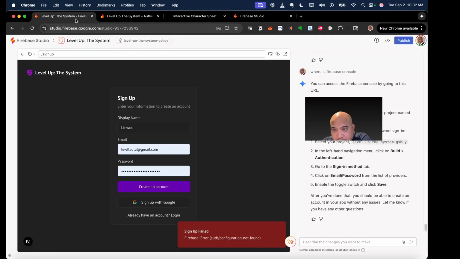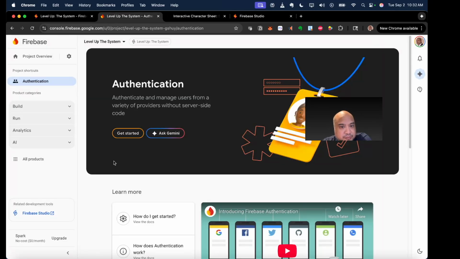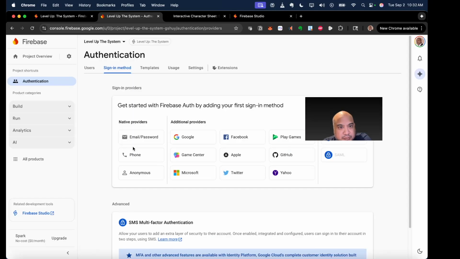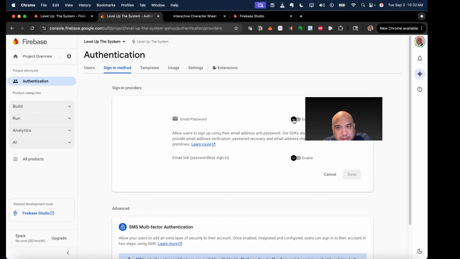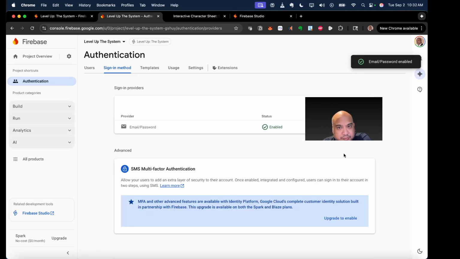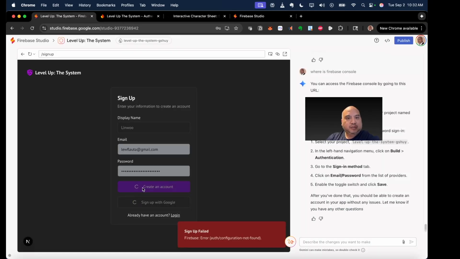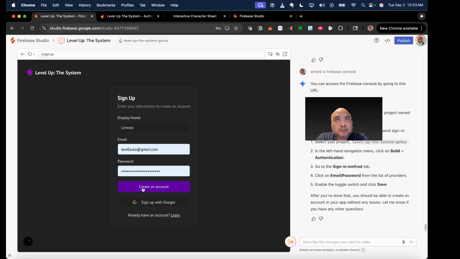Sign-in method, email, password, enable. Okay, let's try this again. Create account. Looks like my audio is still working. That's good news.